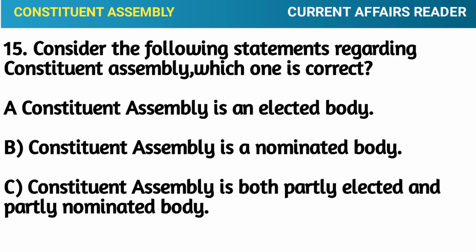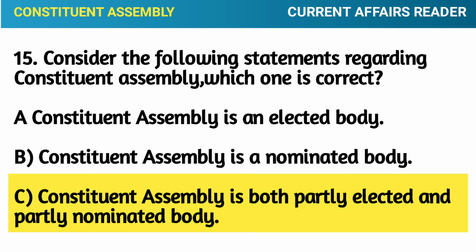Question number 15. Consider the following statements regarding the Constituent Assembly. Which one is correct? Option A, Constituent Assembly is an elected body. Option B, Constituent Assembly is a nominated body. Option C, Constituent Assembly is both a partly elected and partly nominated body. Correct answer. Option C, Constituent Assembly is both a partly elected and partly nominated body.